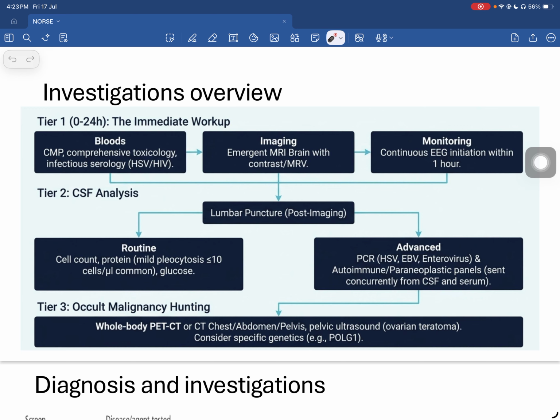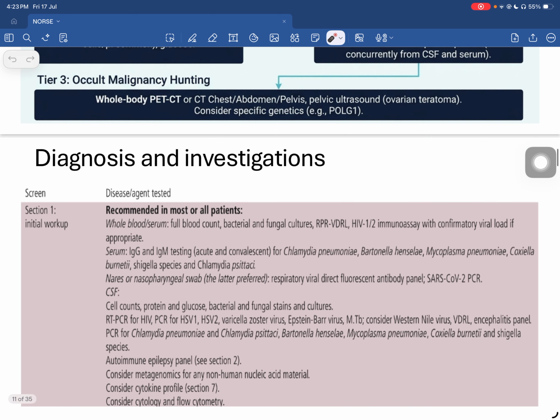Second tier would be CSF analysis, lumbar imaging, and lumbar puncture post imaging, showing a routine cell count, protein and all of that, and advanced PCR for viral, autoimmune, and paraneoplastic panels, and also finding any other occult malignancy, like by doing a whole body PET CT or CT chest, abdomen, pelvis, pelvic ultrasound.